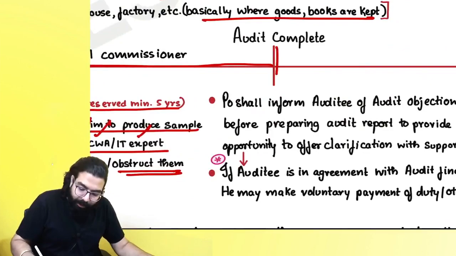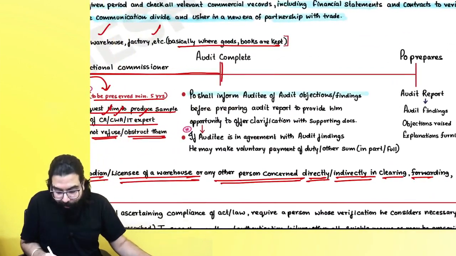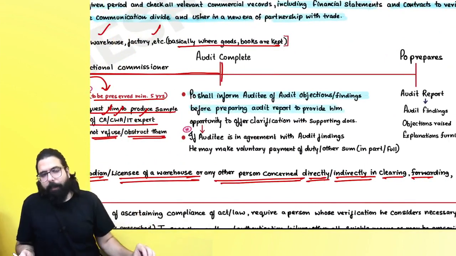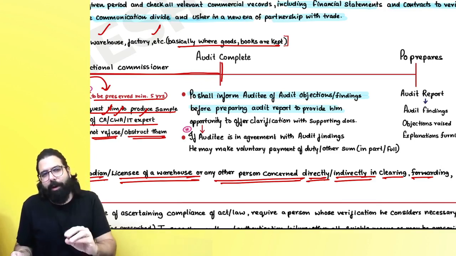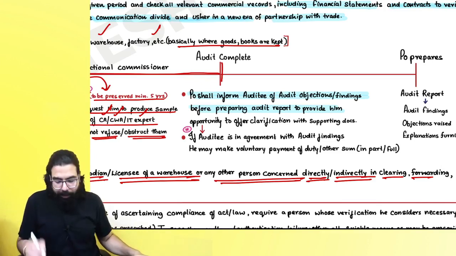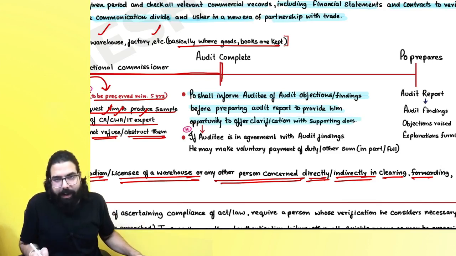Sir, once the audit gets over, the proper officer will inform the auditee of the audit findings before preparation of the audit report. Before preparing the audit report, he will tell you: these are my observations, these are the reasons for my observations, and he will allow you to give him clarification along with documents.